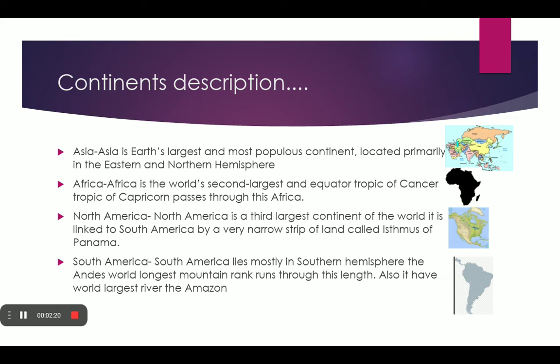Then comes Africa. Africa is the world's second largest continent, and the equator, Tropic of Cancer, and Tropic of Capricorn pass through this Africa. North America is the third largest continent of the world. It is linked to South America by a very narrow strip of land called the Isthmus of Panama. South America lies mostly in the southern hemisphere. The Andes, the world's longest mountain range, runs through this land. Also, it has the world's largest river, the Amazon.